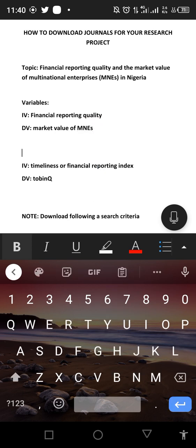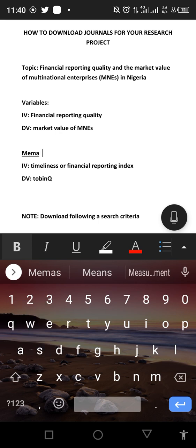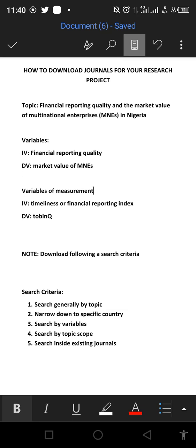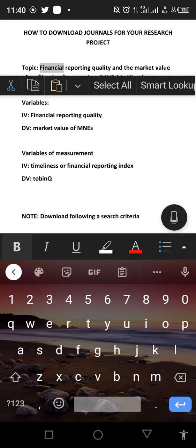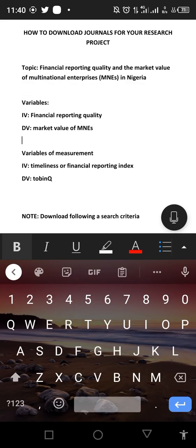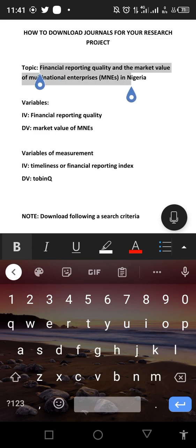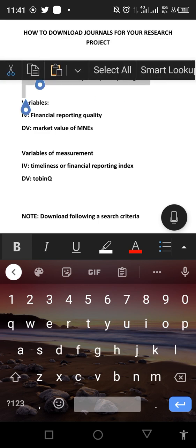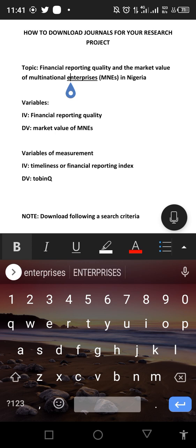Okay, let me bring it down here. The ones that I have here are the variables of measurement. All right, let's go back and see what we're trying to do here. So this is our topic: financial reporting quality and the market value of multinational enterprises in Nigeria.